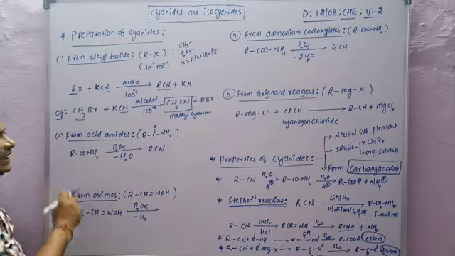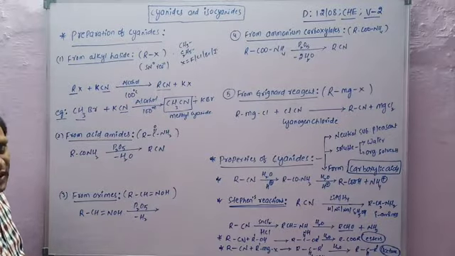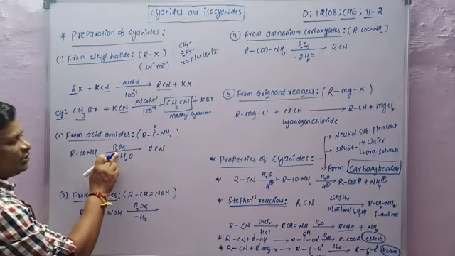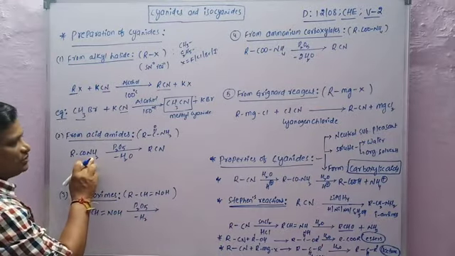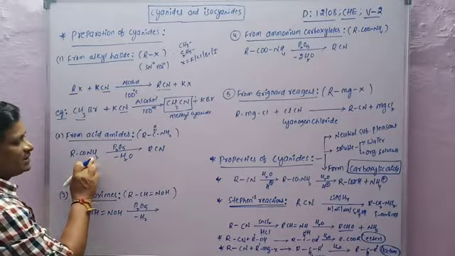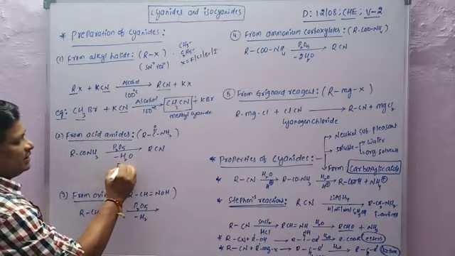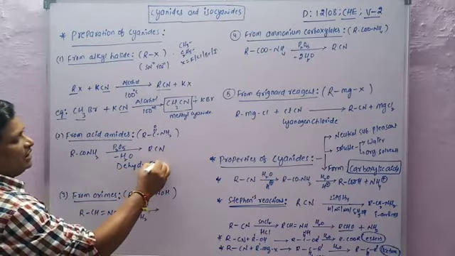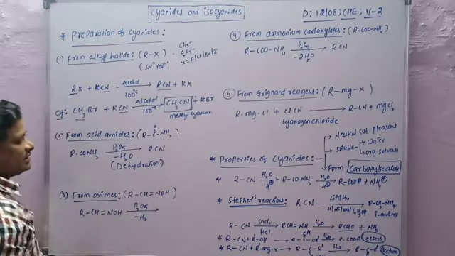Now the acid amide group is involved in dehydration. Dehydration means removal of water; hydration means addition of water. In the presence of phosphorus pentoxide, P2O5, RCONH2, the acid amide, minus H2O, dehydration, gives RCN.